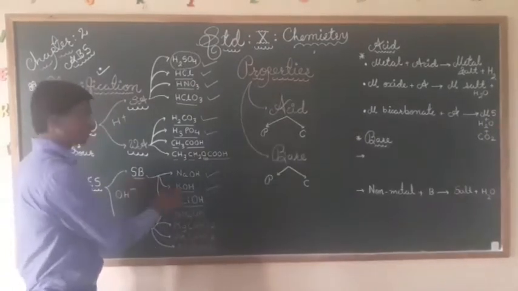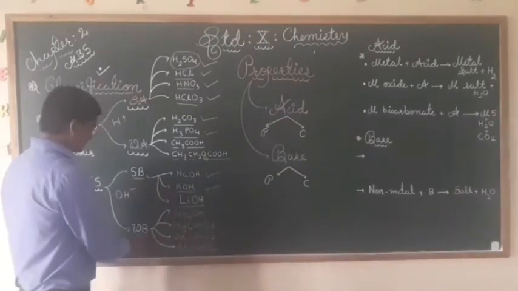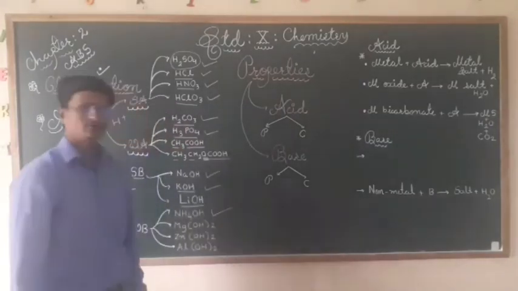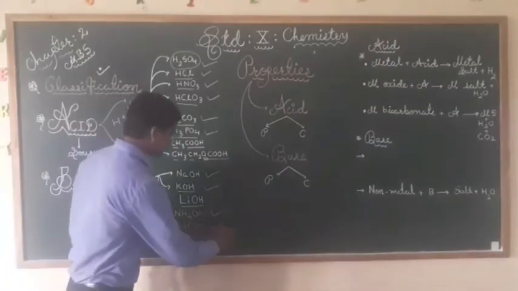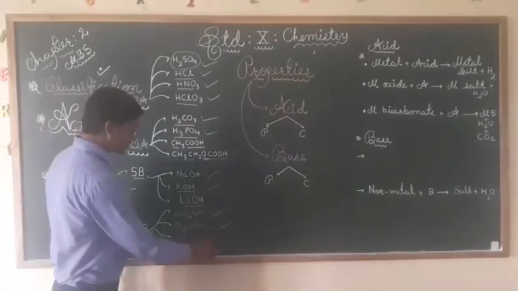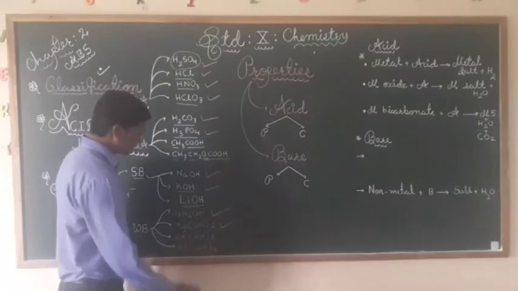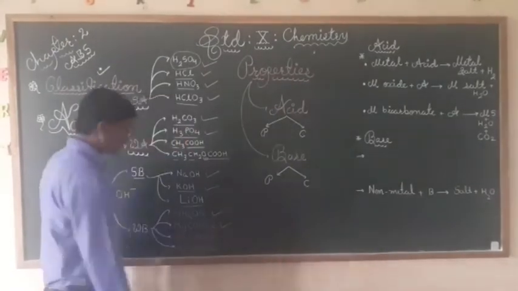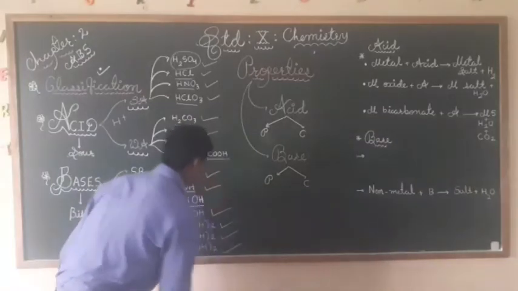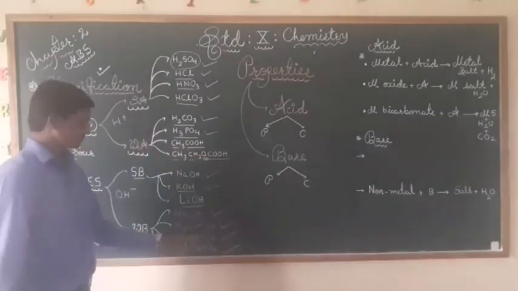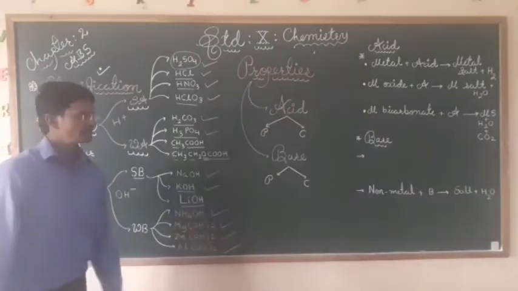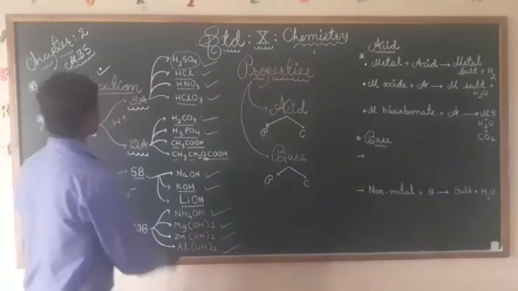So these are the strong bases. And weak bases: NH4OH, ammonium hydroxide; Mg(OH)2, magnesium hydroxide; Zn(OH)2, zinc hydroxide; and Al(OH)3, aluminium hydroxide. So these are the four weak bases, and according to the chemical properties and physical properties we will discuss.